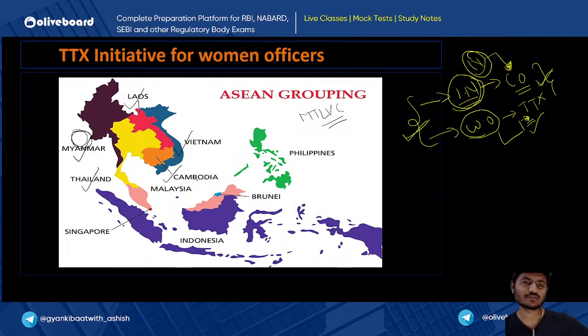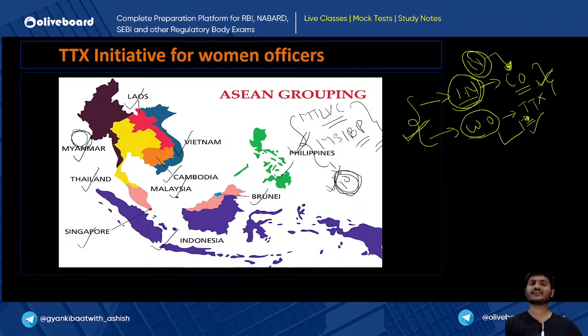Now just come down and remember that Malaysia, Singapore, Indonesia, Brunei, and Philippines are also there. So just remember the ASEAN members. Now women officers from these 10 member nations are there in New Delhi from 4th of December to 8th of December to do the TTX exercise, and that is why it is a very good initiative, very good news for all of us.